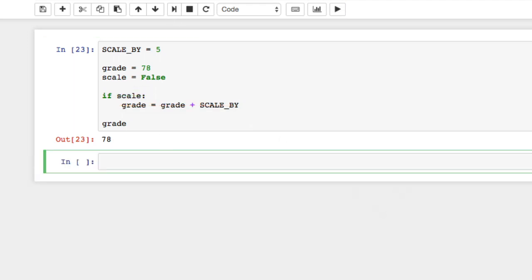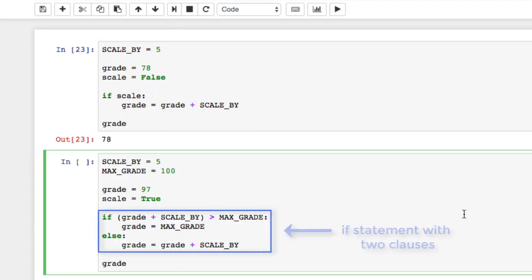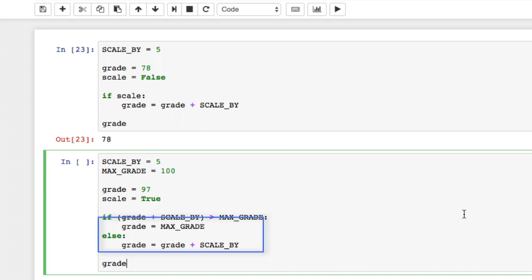Now let's move on to an example that has more than one clause. Every if statement must start with an if clause, and may optionally have elif or else clauses. Let's look at those clauses in more detail in the context of an example. The first thing that Python does when evaluating an if statement is check if there is an else clause. If there is, Python replaces the else clause with an elif true clause. In this example, there is an else clause, so let's do that replacement now in comments as a reminder that Python will treat the else clause as an elif true clause.